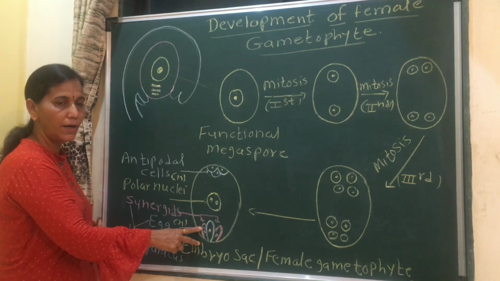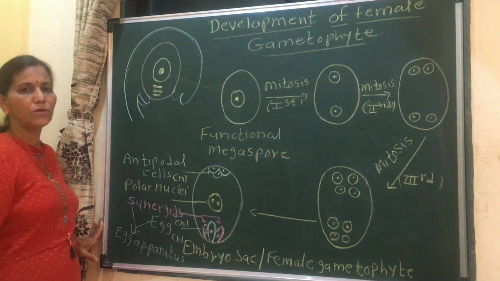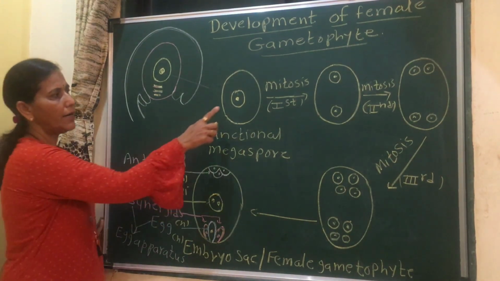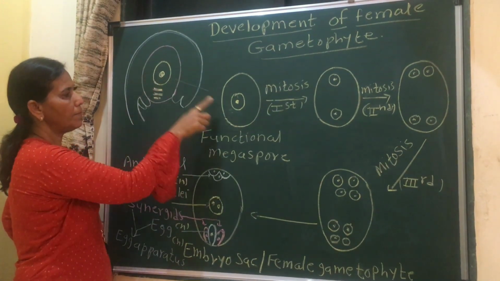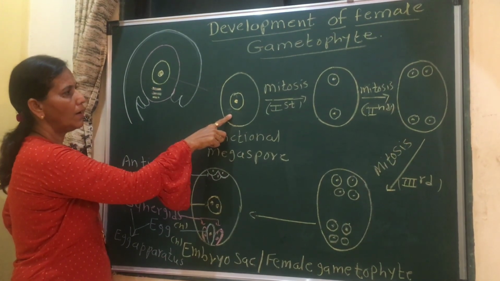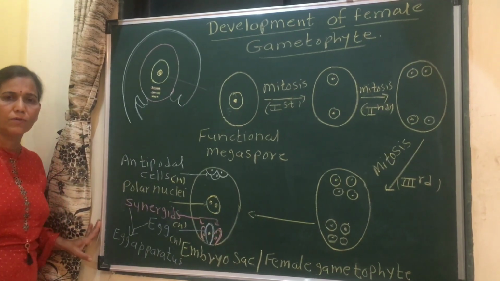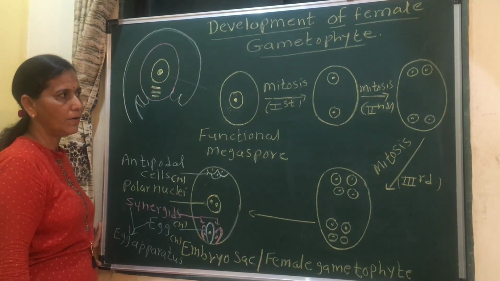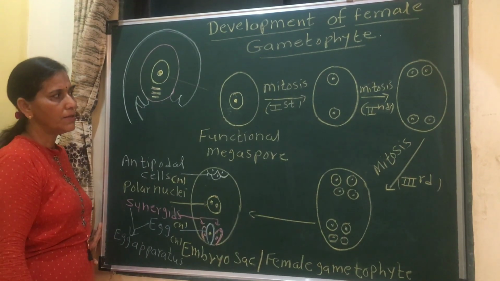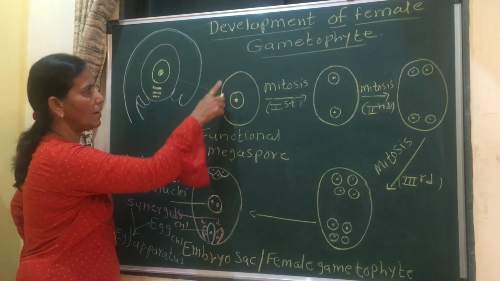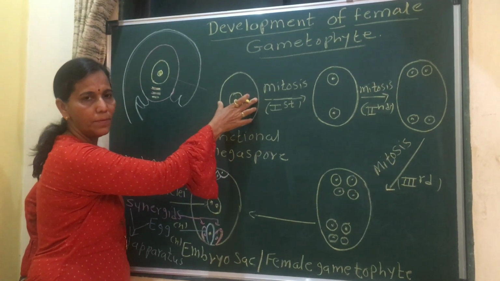This is the fully developed female gametophyte. It is also called monosporic because it developed from a single megaspore. The single megaspore develops and forms this female gametophyte, hence it is a monosporic type of gametophyte. Then it is endosporic, meaning development occurs within the wall of the megaspore.